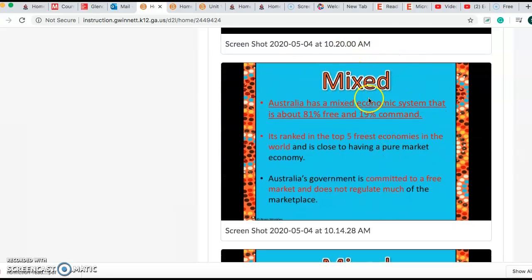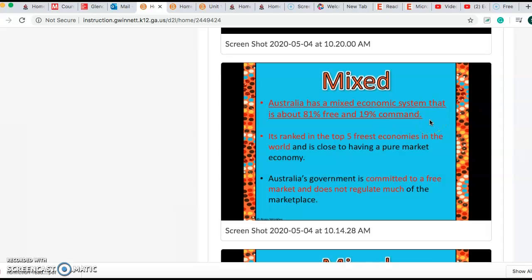Australia has a mixed economy. I'm going to repeat that. Australia has a mixed economy. They have a mixed economic system, and that is your quiz question, okay? They have about 81% freedom and 19% command.